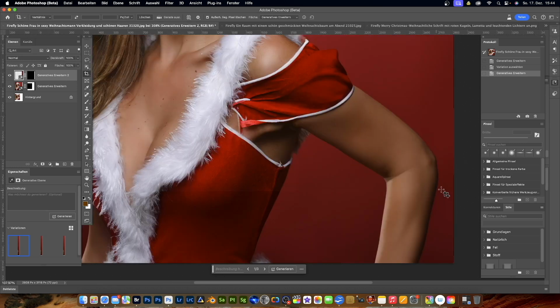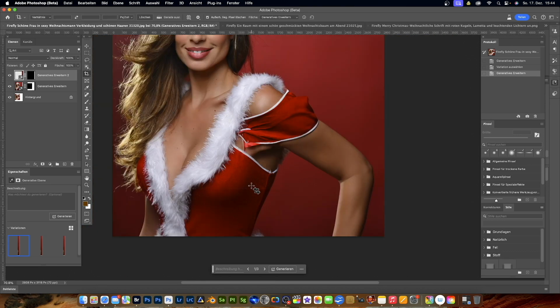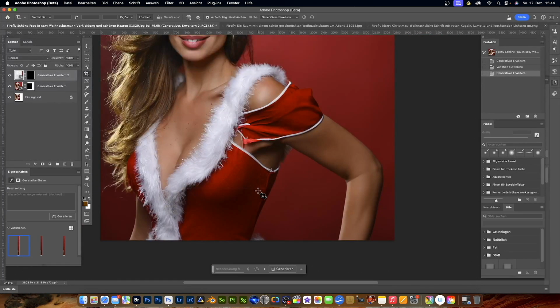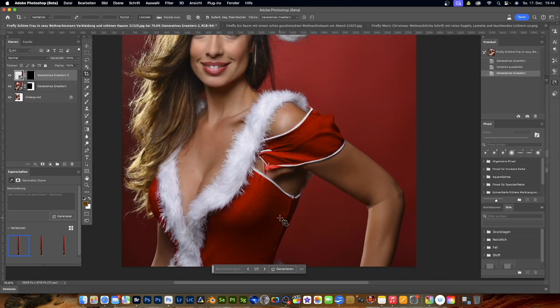Yes, the arm is drawn very softly. So the real question is, will that be accepted by Adobe Stock later on? We still don't know exactly. It's actually the first time I'm doing this. So at least upload to Adobe Stock. Of course, I've done something like this before with exemptions and so on.